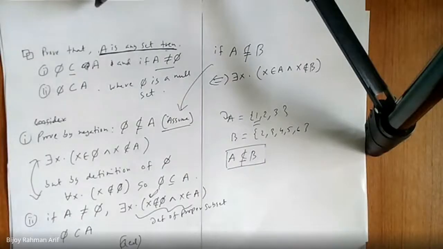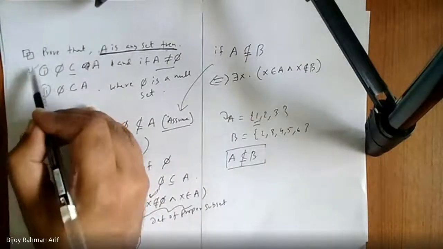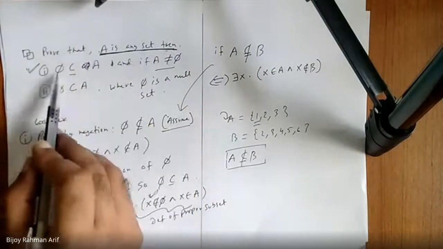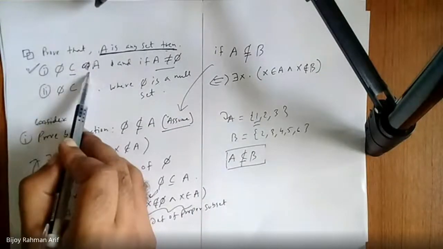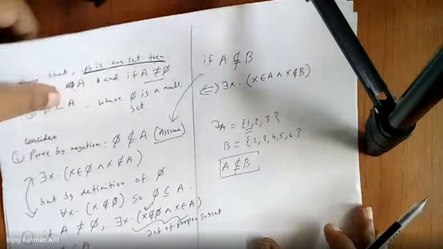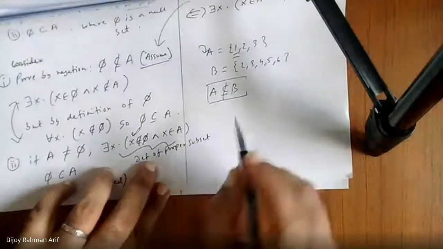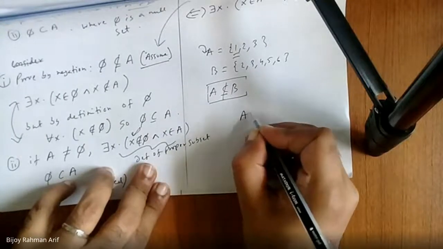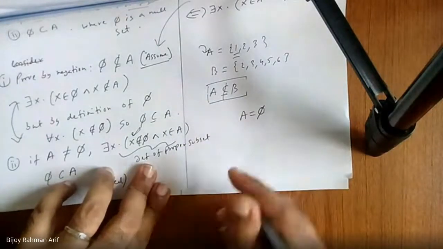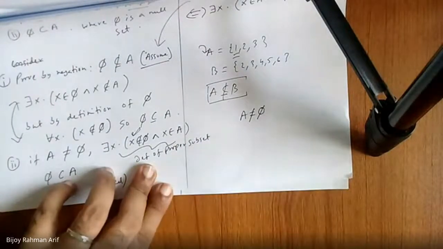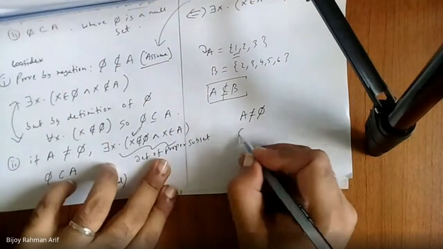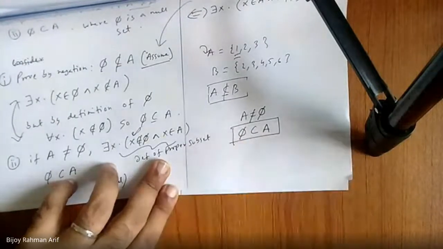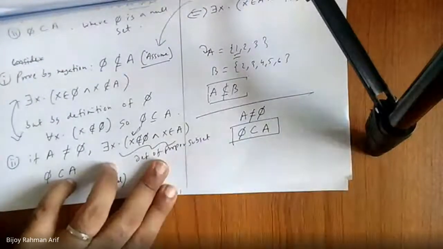হ্যাঁ আসেন আগে এই কোশ্চেনটা। ফার্স্ট পার্ট তো তাই বলতেছে। A is any set, then phi is a subset. Okay. Now the question is, can it be proper subset? Listen. If A is not equal to phi, that means if A is not empty, then phi is a proper subset of A for any set. Am I right?